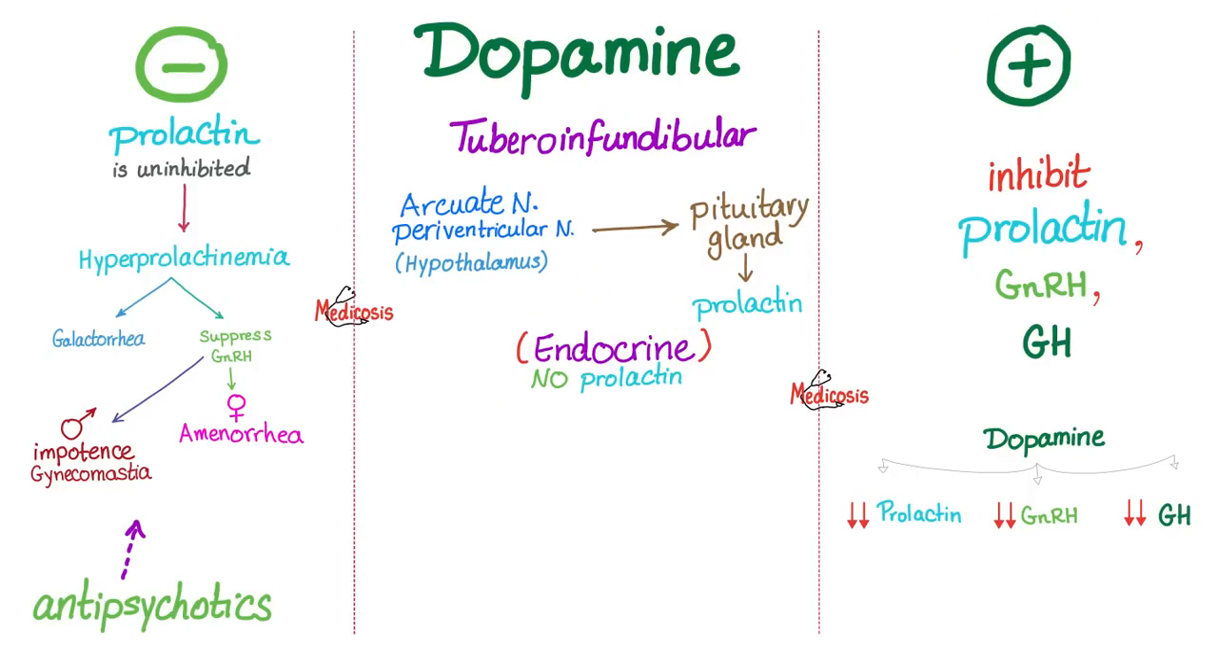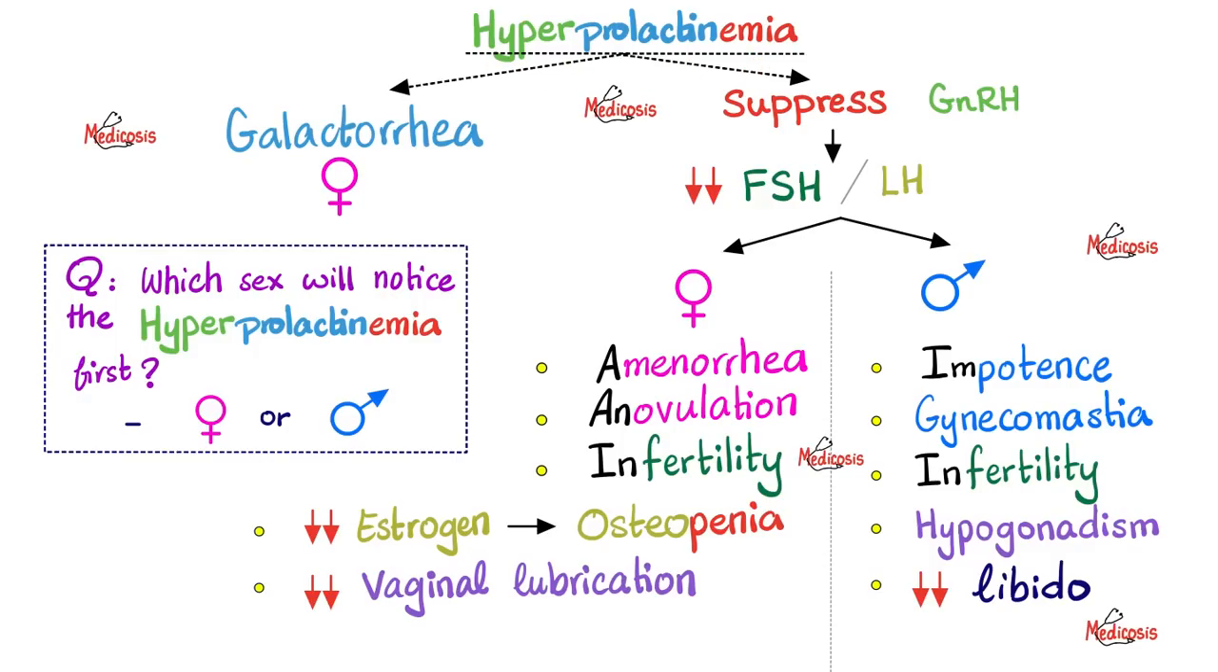So therefore, too much dopamine, well, there will be no prolactin whatsoever. I'm going to inhibit prolactin. But too little dopamine, prolactin will be left uninhibited. To cause what? To cause hyperprolactinemia. And what's the problem with hyperprolactinemia? You get galactorrhea.